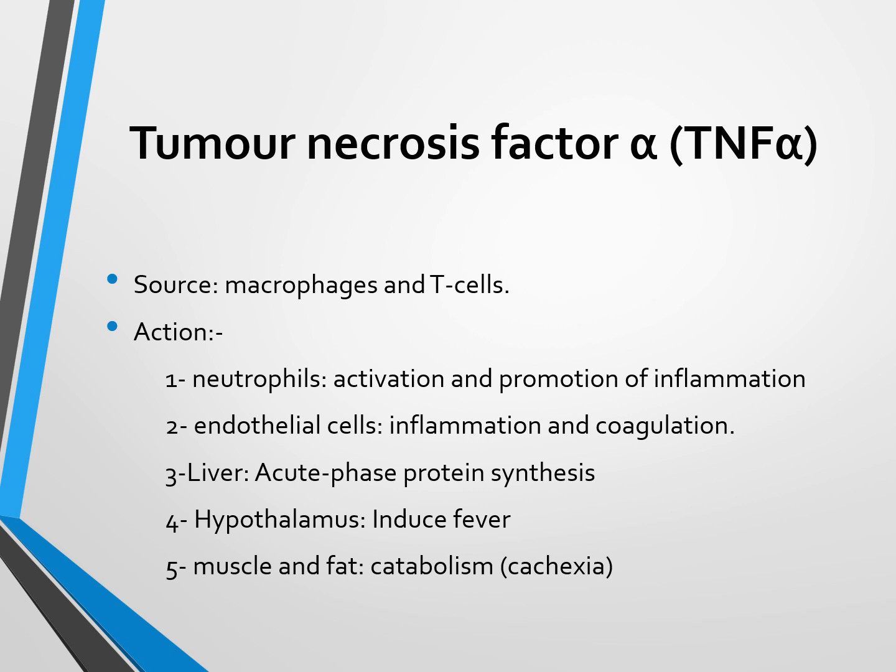So in chronic inflammation or in malignancy, there is a secretion of a high level of tumor necrosis factor. So there is loss of muscle and fat; cachexia means weight loss or loss of muscle mass, and there is fever because of this tumor necrosis factor alpha.